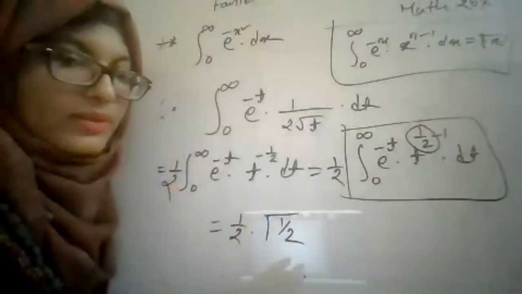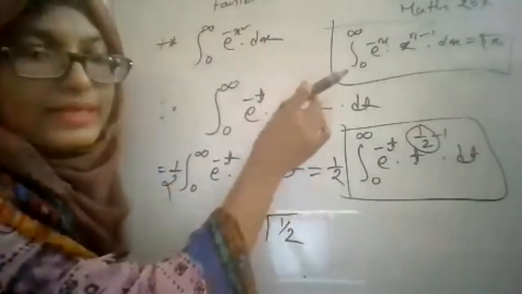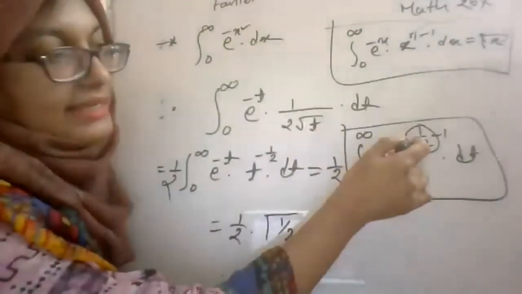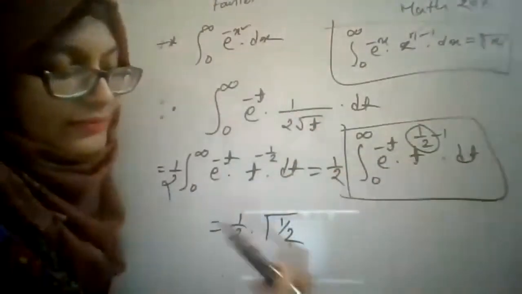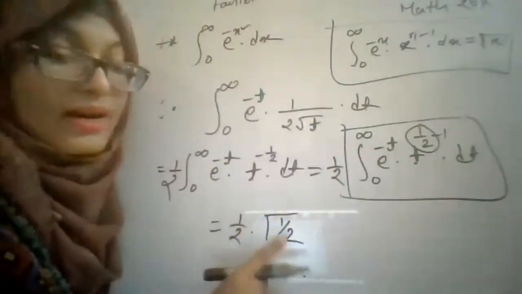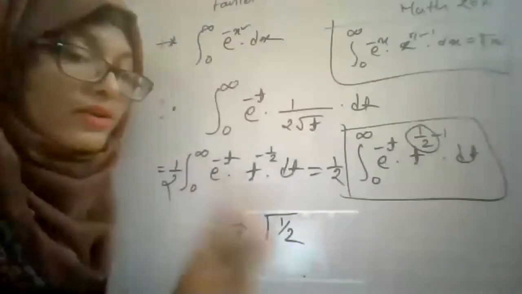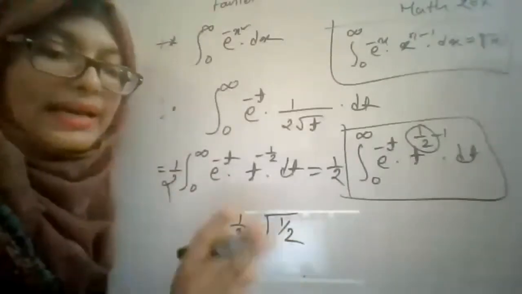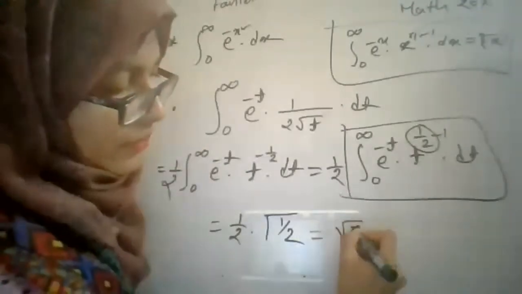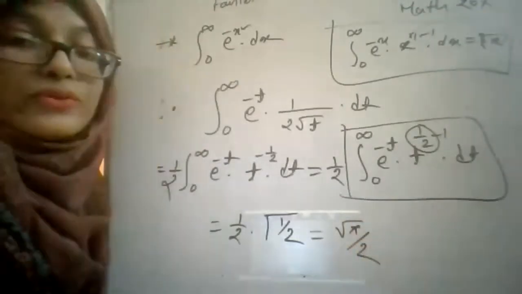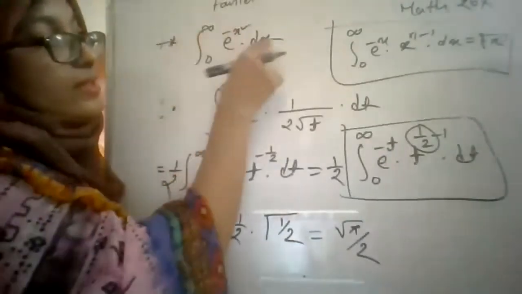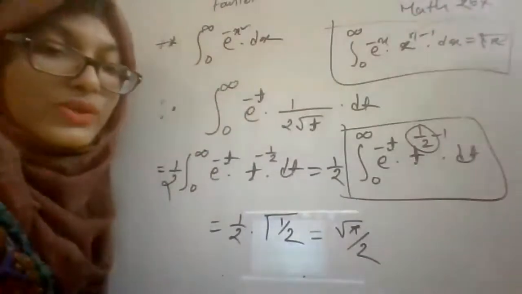Have you understood? This is the definition of the gamma function and it's similar to this, and here the value of n is half. So we may write gamma half. And there is another property of the gamma function, that gamma half is equal to root over pi. I think all of the students know this property. So it will be root over pi by 2. So that's the proof of this formula: the integral from 0 to infinity of e to the power minus x square dx is equal to root over pi by 2.